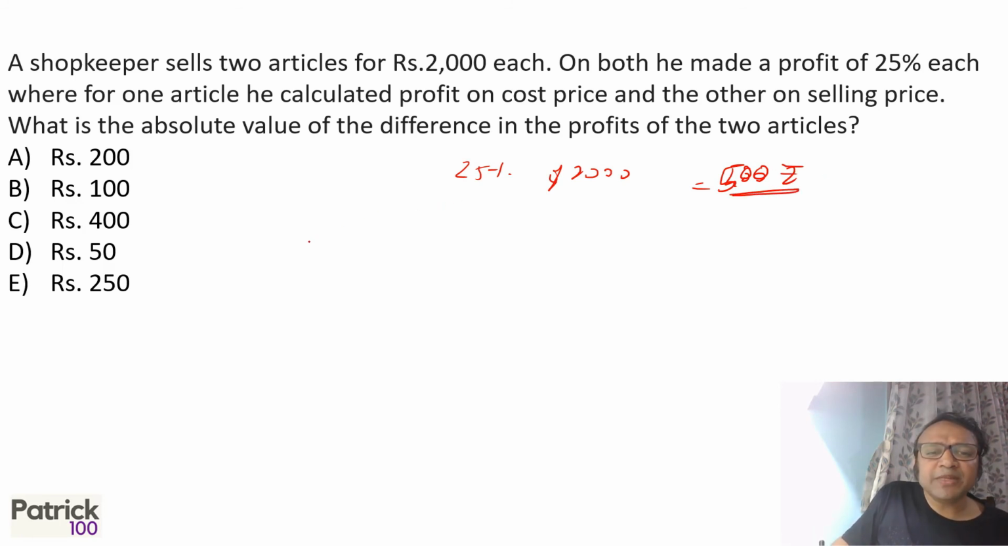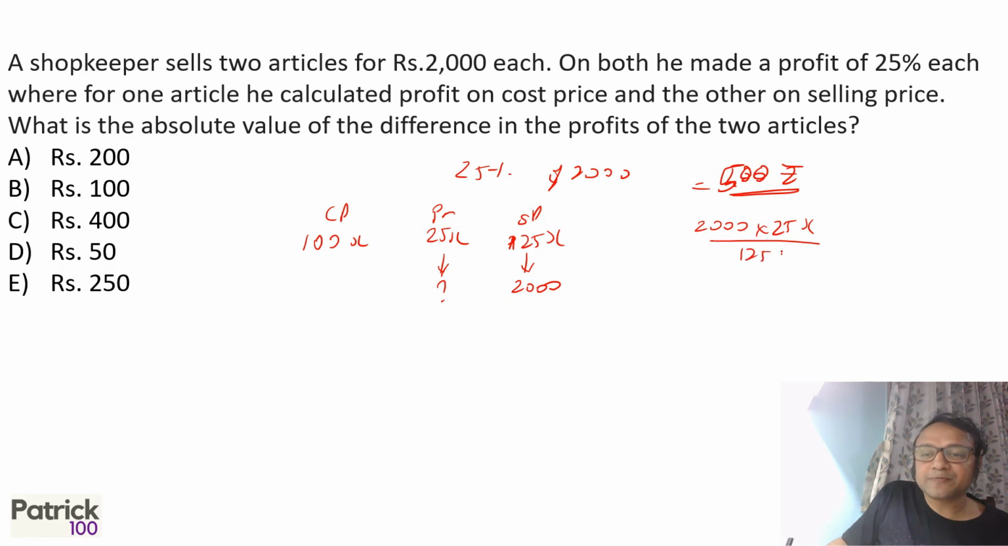Now on cost price, let the cost price be 100x, just for the sake of it. So profit will be 25%, 25x. So selling price is 125x. Now this 125x stands for 2000. So profit 25x will stand for how much? Cross multiply, 2000 into 25x upon 125x. If you calculate, this becomes 400 rupees. So difference is 100 rupees. B option. The absolute difference between two articles is 100.